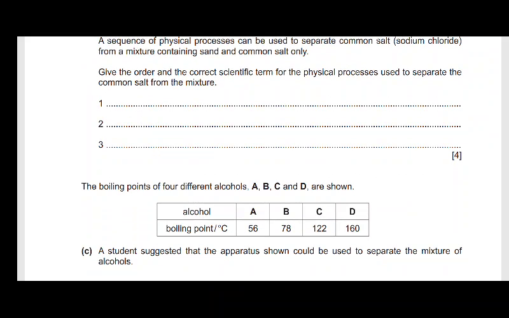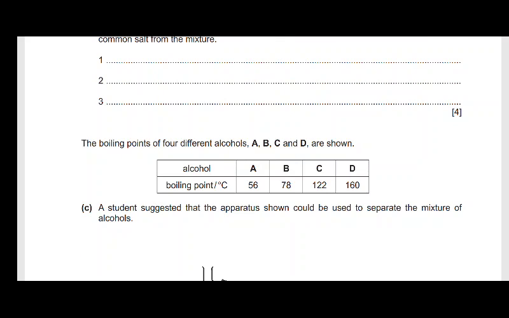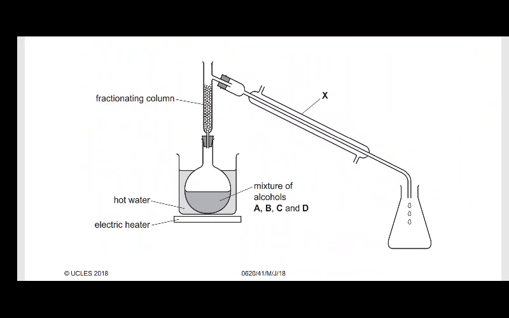Good. Now it says the boiling points of 4 different alcohols, A, B, C, and D, are shown. So we have the alcohols A, B, C, and D, then you have the boiling point. The boiling point of alcohol A is 56 degrees Celsius, alcohol B is 78 degrees Celsius, alcohol C is 122 degrees Celsius, and alcohol D is 160 degrees Celsius. A student suggested that the apparatus shown could be used to separate the mixture of alcohols. Oh, really? Wow. This is some smart student.